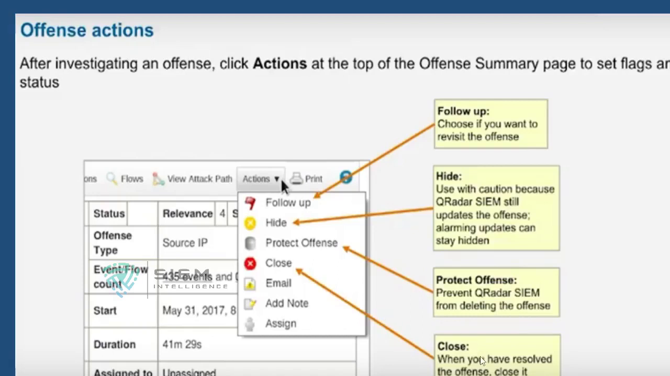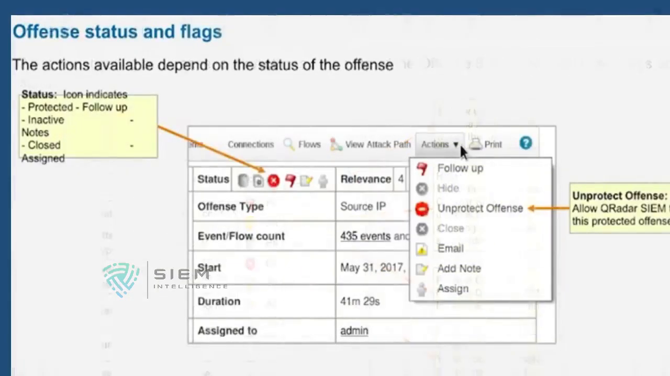Close means you have to resolve the offense before closing. Once your offense is fully solved, or you find that it is a false positive, you can close it. You can email, add note and assign. I told you what add note is. You can add notes after or before assigning to someone to give a review, or you can say a basic idea of that particular offense. You can assign to any one of your colleagues, or juniors, for analysis.